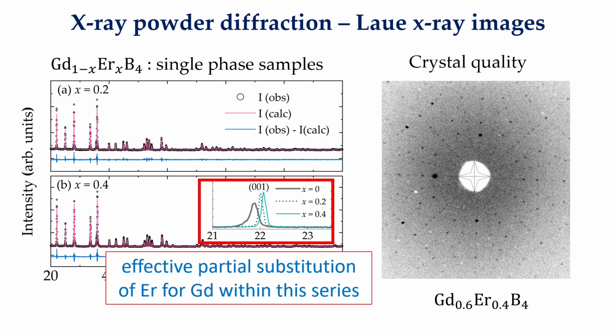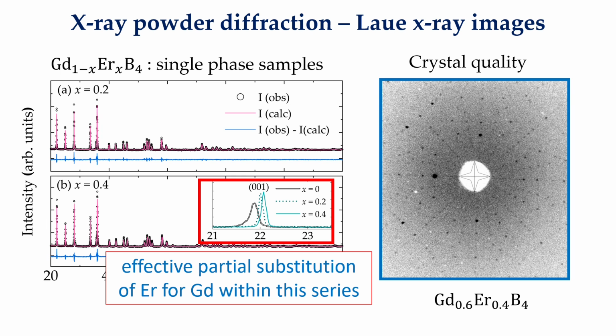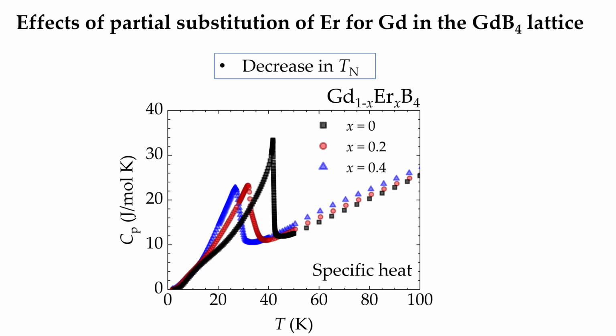The quality of the single crystals is attested by Laue photographs. The lack of distortion or smearing in the diffraction spots is suggestive of high crystallinity, with absence of defects or twinning. With the increase in erbium content within the series, a noticeable decrease in the Néel temperature is observed, as depicted in these specific heat curves.